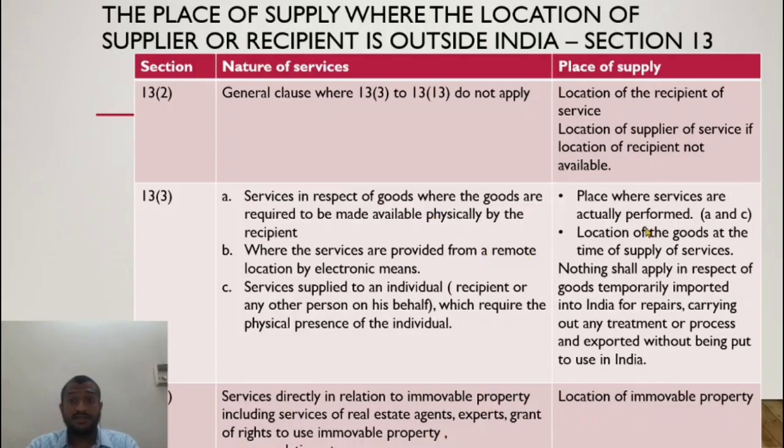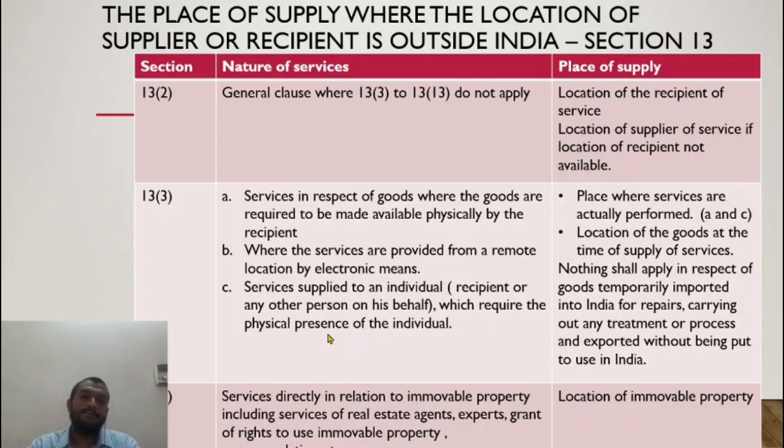The place where services are actually performed is the place where the service is actually consumed. It is in India. So that is the place of supply. Even in case of C, service supplied to an individual which requires the physical presence of an individual.